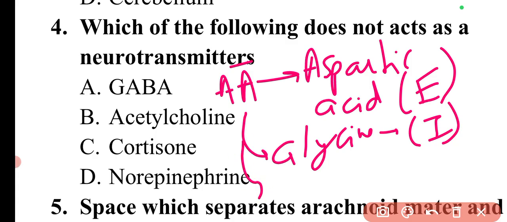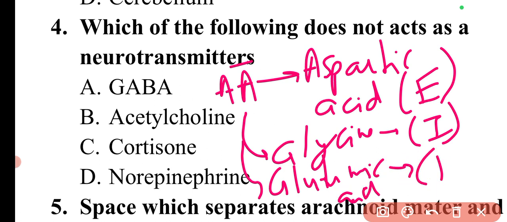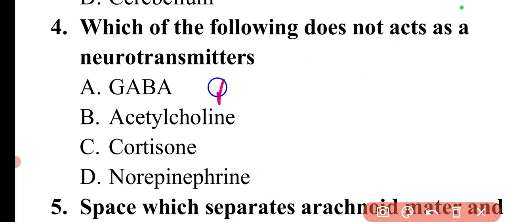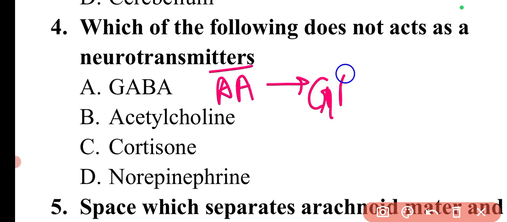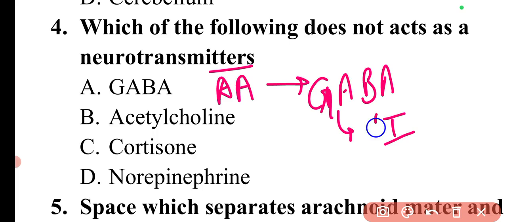Then there is glutamic acid, which is again an excitatory neurotransmitter. Then under amino acid there is GABA, gamma amino butyric acid, which is also an inhibitory neurotransmitter. So these different examples come under amino acid neurotransmitters.